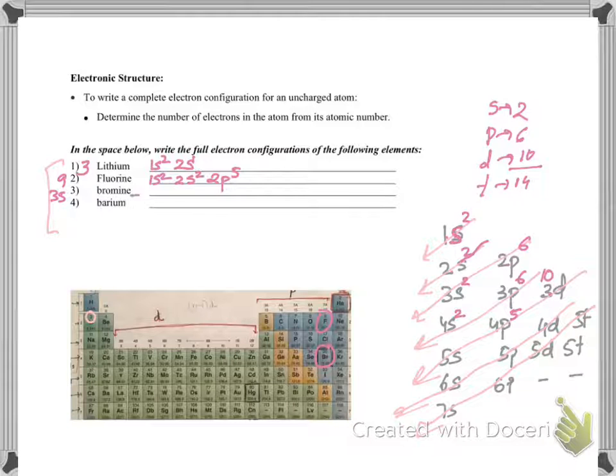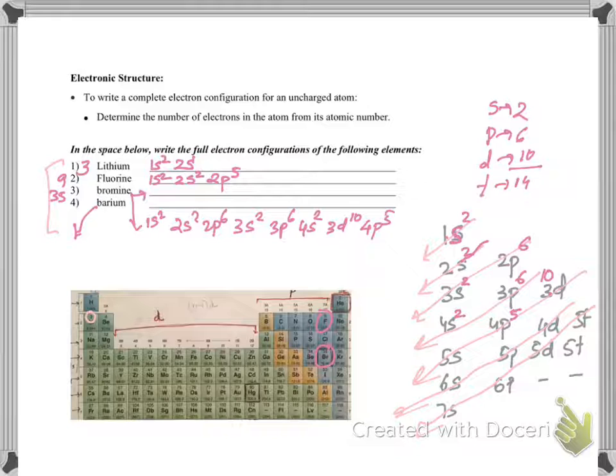So your electronic configuration here will be 1s2, 2s2, 2p6, 3s2, 3p6, 4s2, 3d10, 4p5. This is one you're going to try yourself, and then I will post the answer on Canvas.